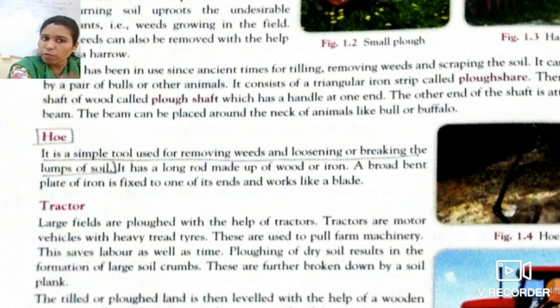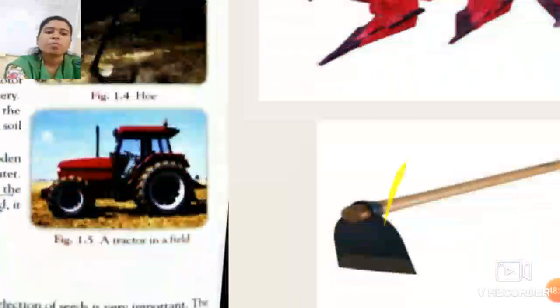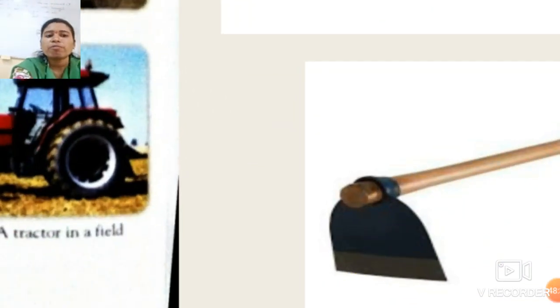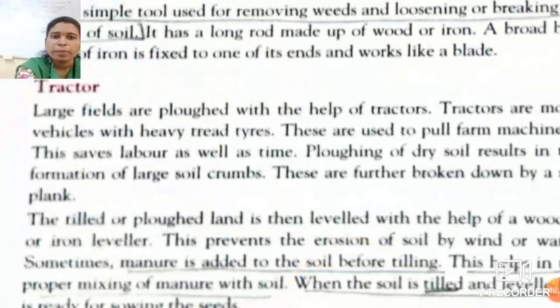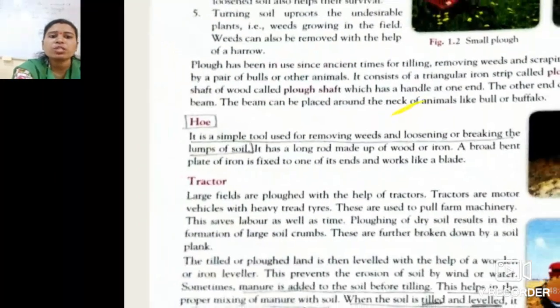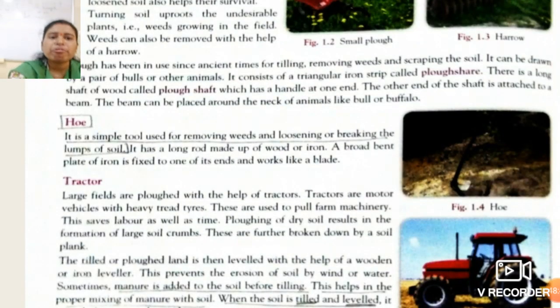This is the function of the hoe. So what is a hoe? It has a long rod, made of either wood or iron, and a broad bent plate of iron fixed to one of its ends, which works like a blade. This is all about the hoe.